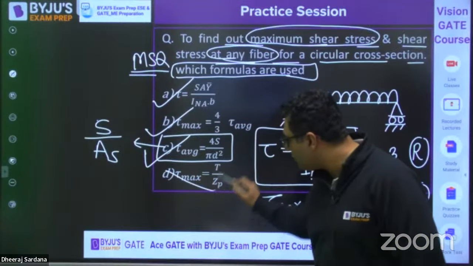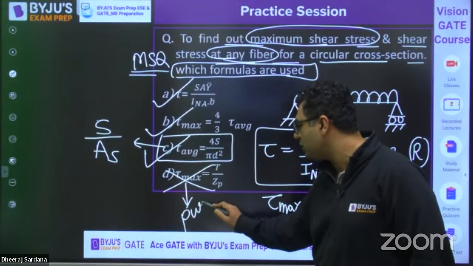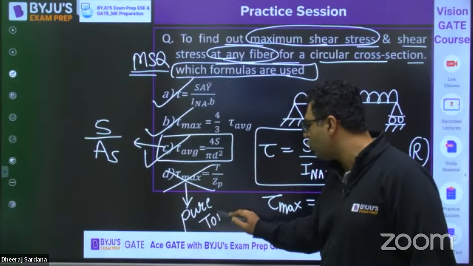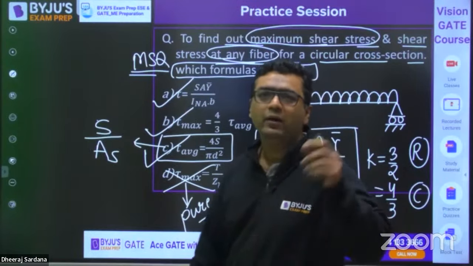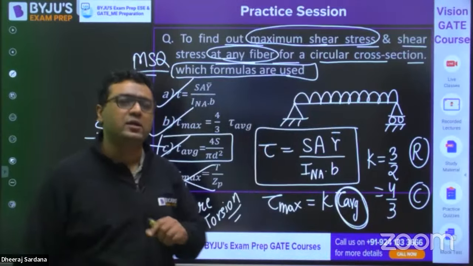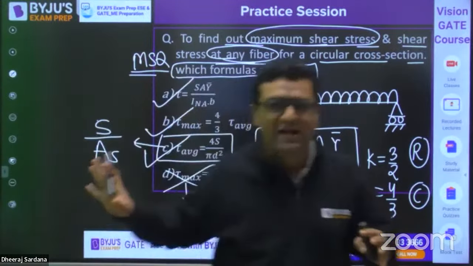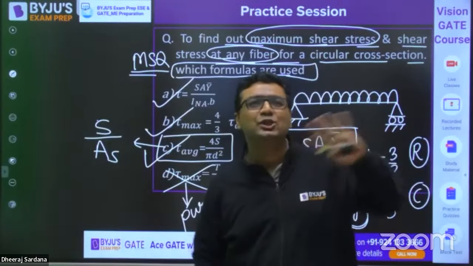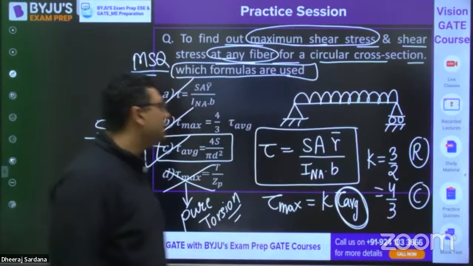D is not the answer because this is the shear stress formula for the case of pure torsion, and here loading was not torsion. Only A, B, C are correct. So can you feel that we are doing 2 things? One is formulas are revised, and second is MSQ, how you need to deal with it.